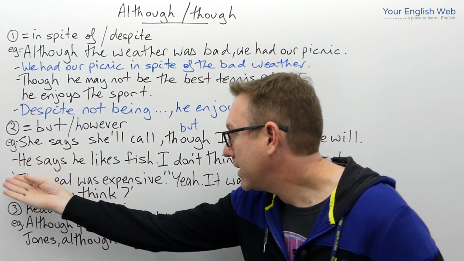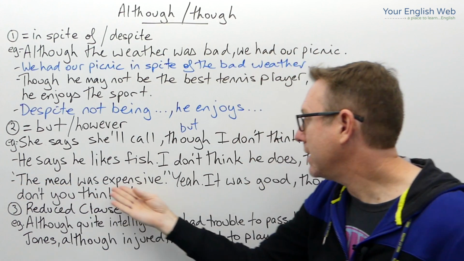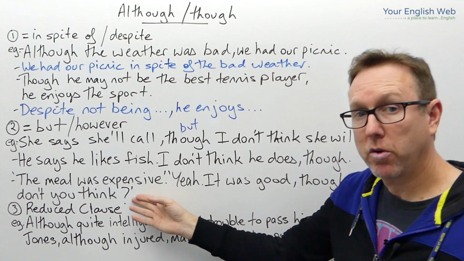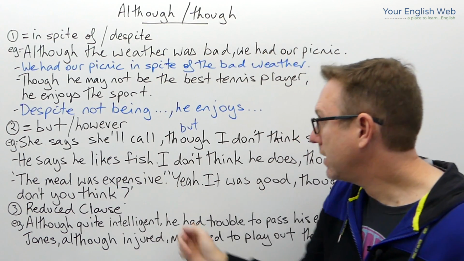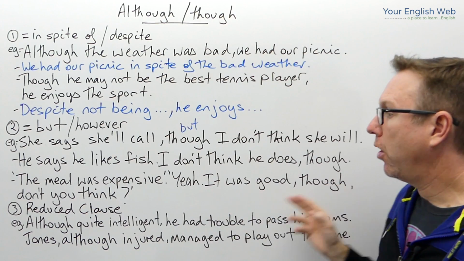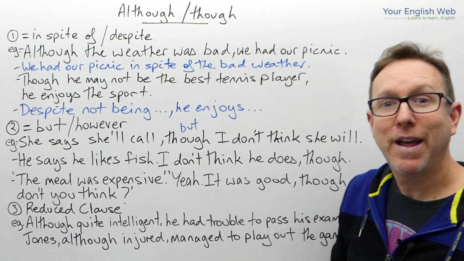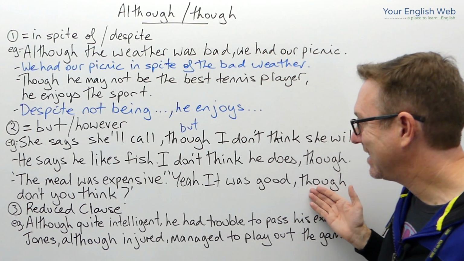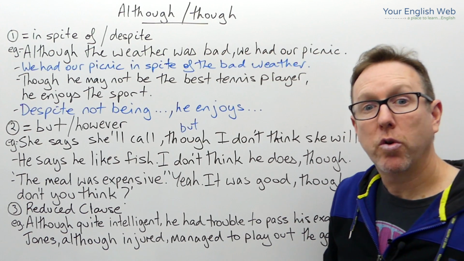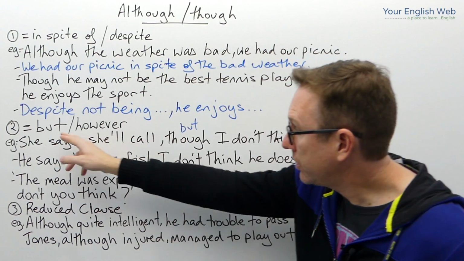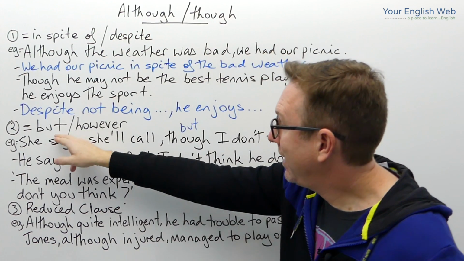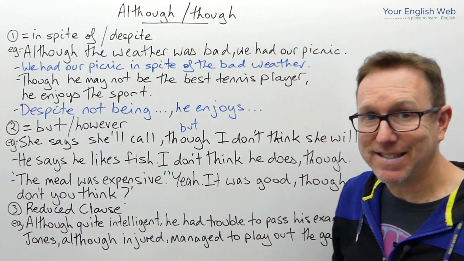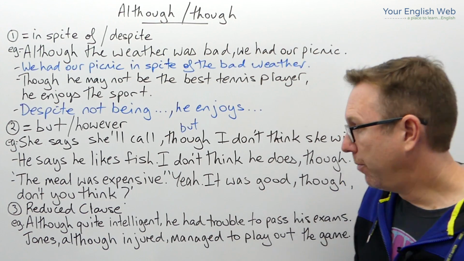And the next one, somebody says, the meal was expensive, yeah, but it was good though, don't you think? Okay? The meal was expensive, yeah, but it was good though, don't you think? It was good, however, okay? It was good, however, in this sense. However, it was good, don't you think? Okay? So, although and though meaning but and however. Remember that in these particular sentences, it becomes an adverb.